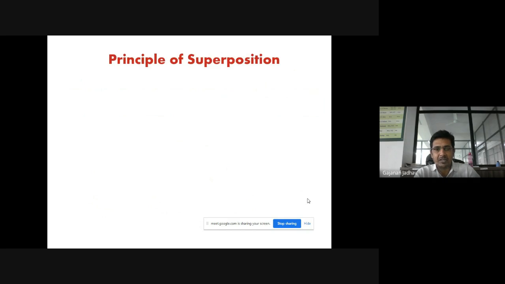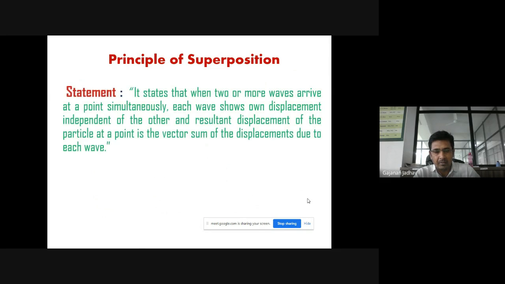Then we have discussed the principle of superposition in detail, along with its statement. We know what this principle of superposition states. It states that when two or more light waves travel through a medium, and when they arrive at a point simultaneously, then they interact, or we can call it overlap each other.